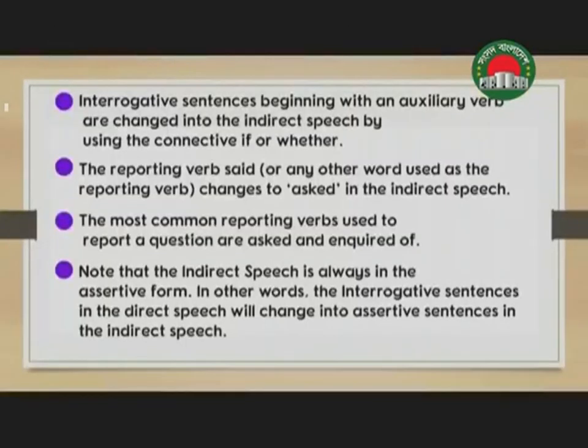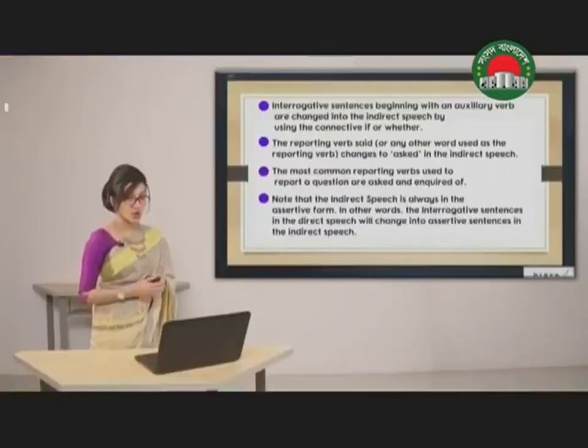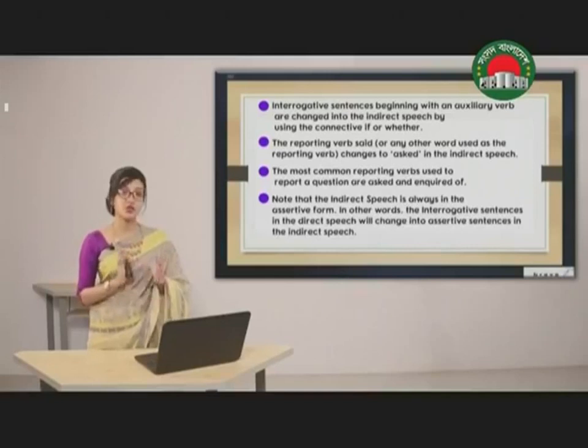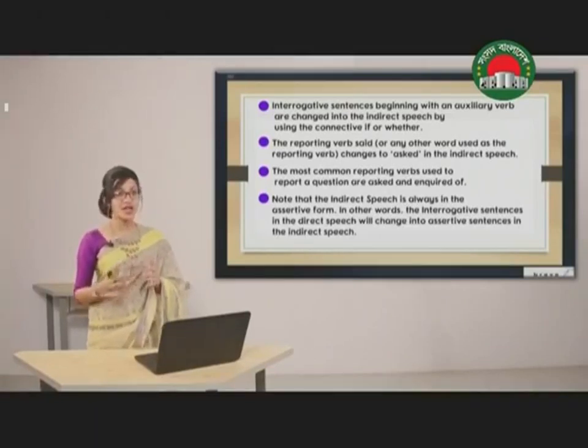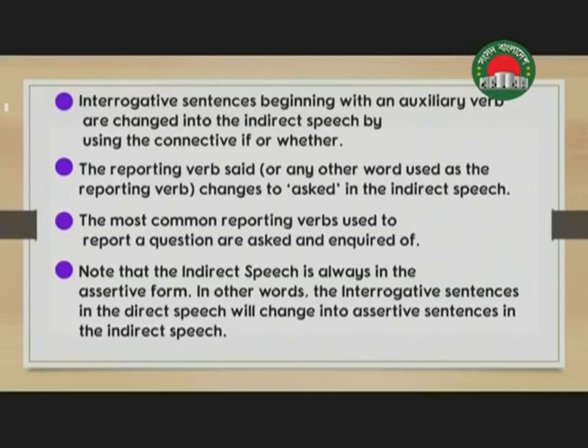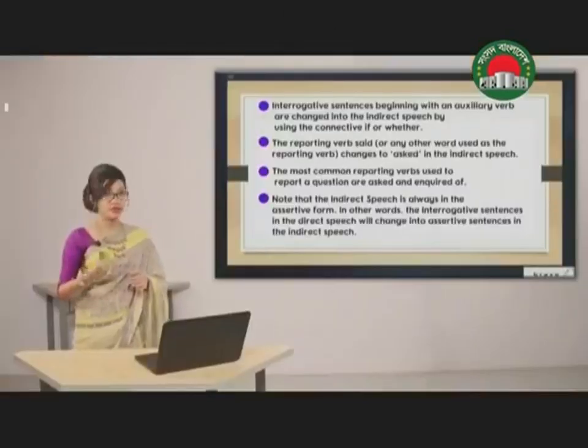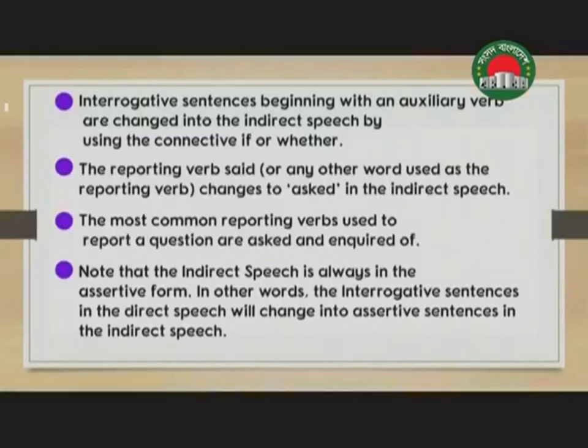Interrogative sentences beginning with an auxiliary verb are changed into indirect speech by using the connective if or whether. So if you see that you have a yes-no question in direct speech and you have to change it, the first thing you should do is use the connective if or whether. The reporting verb said changes to asked in indirect speech.